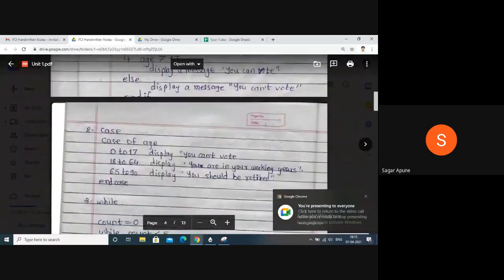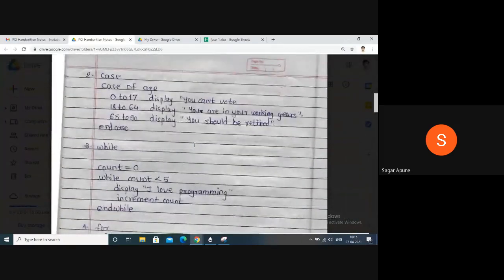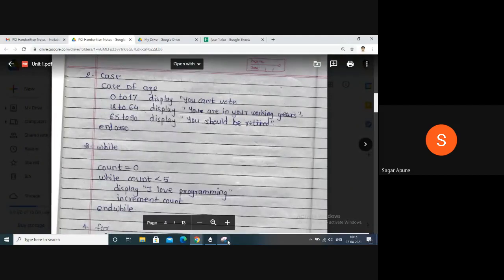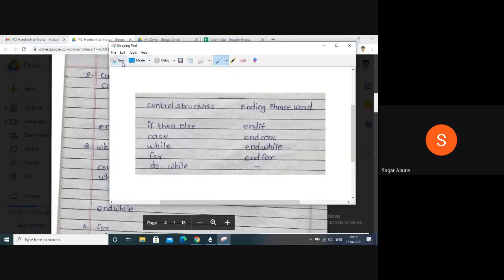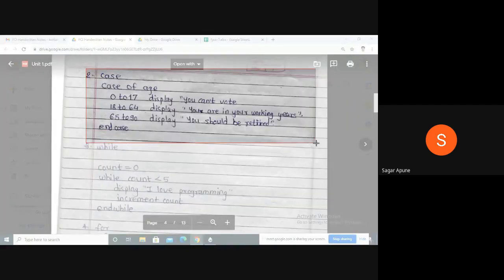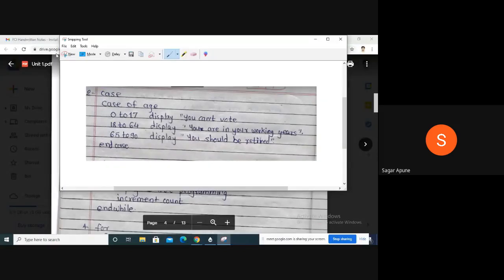Okay, now next is case statement. These are case statement examples. I will just cut this and copy.